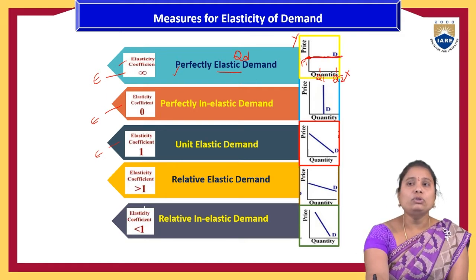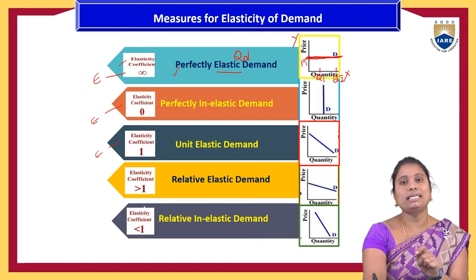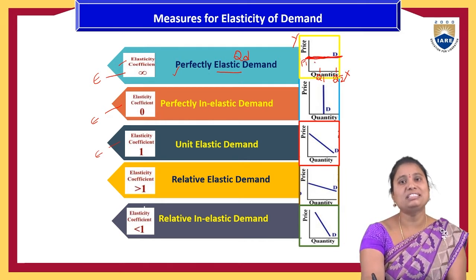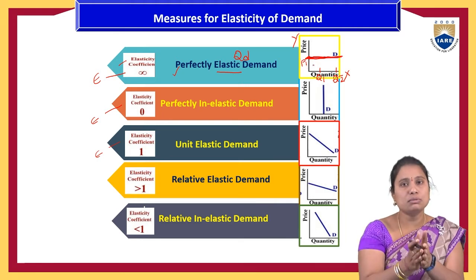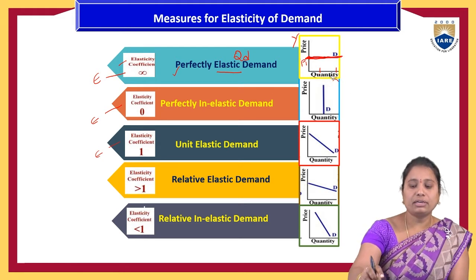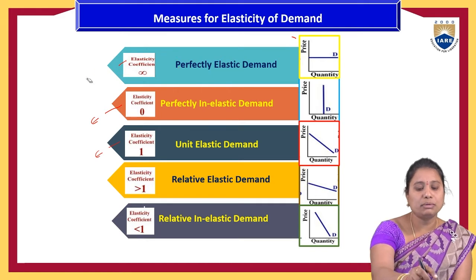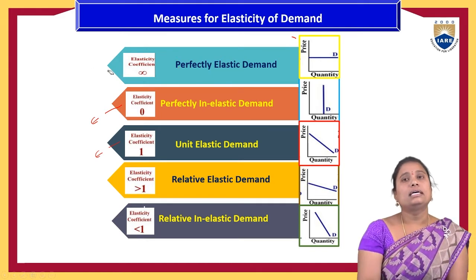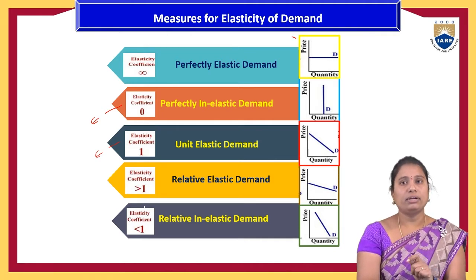So a minute change in the price leads to a large change in the quantity demanded of a product, which means it has more elasticity. That kind of determinant factor is called perfectly elastic demand, where the elasticity coefficient is infinity.